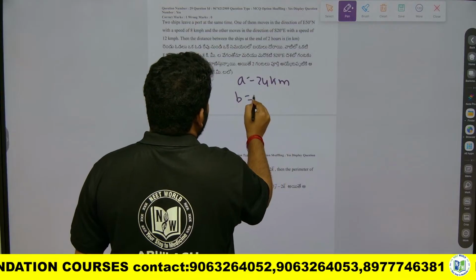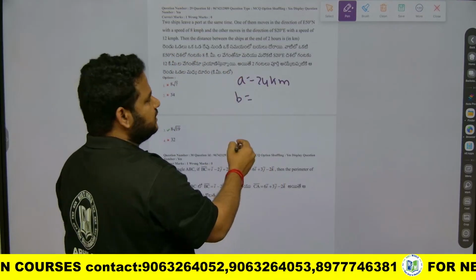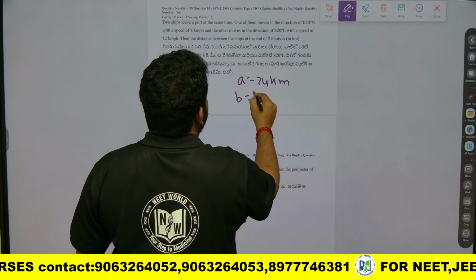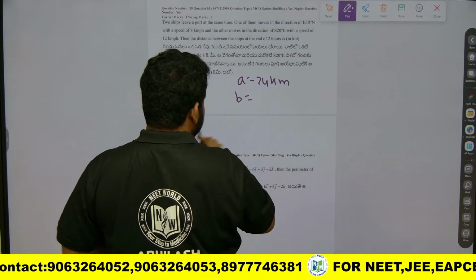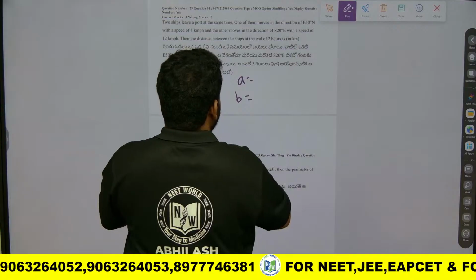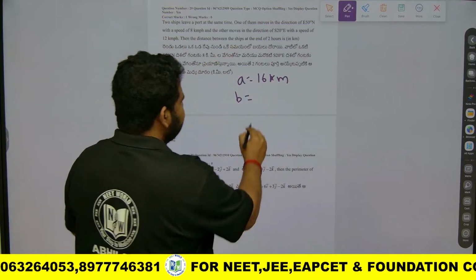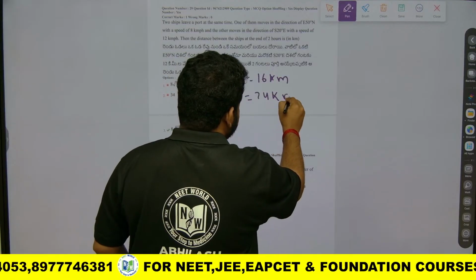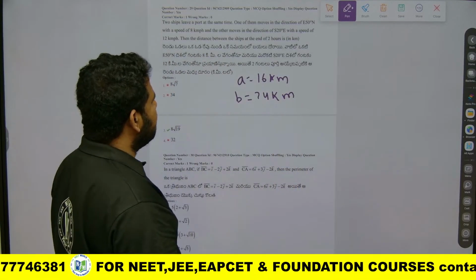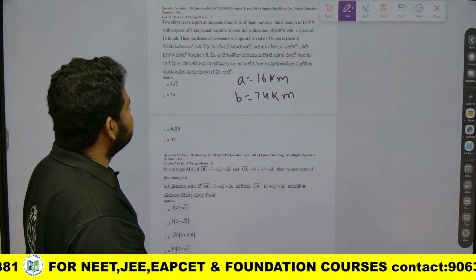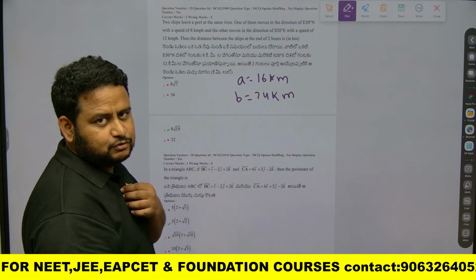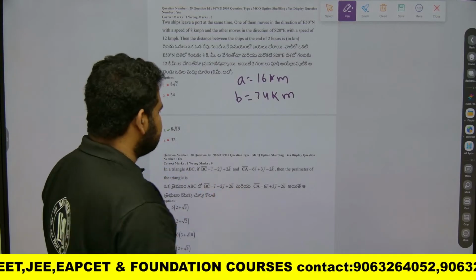Ship B would have travelled 12 into 2, that is 24 km. Got it? Now we have A and B. Now they are asking us to find the distance between the two ships. To find the distance between two ships, let us use the cosine rule.